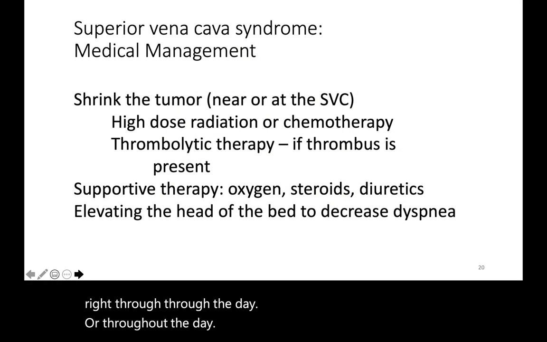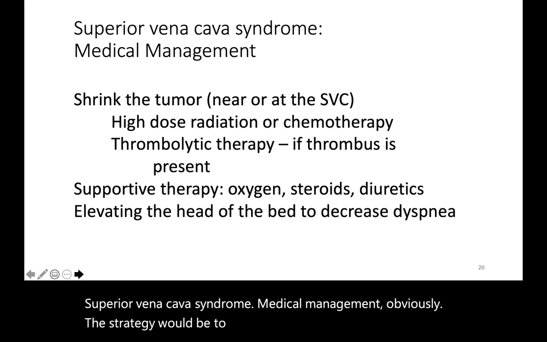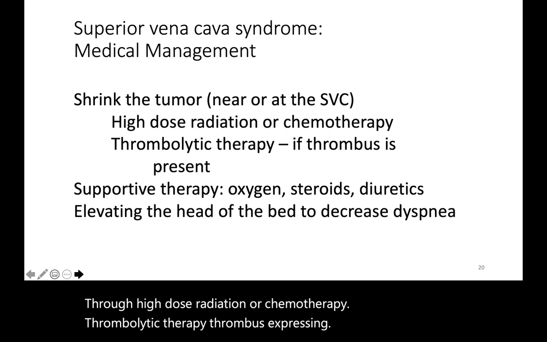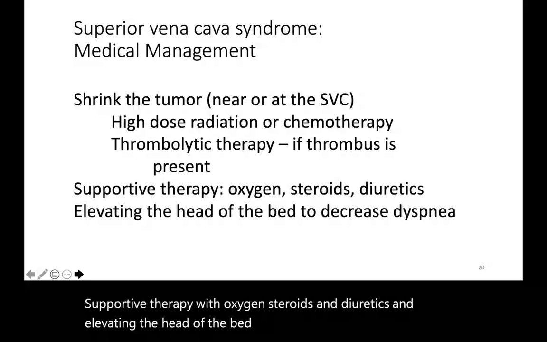Superior vena cava syndrome medical management. Obviously, the strategy would be to shrink the tumor near the SVC through high-dose radiation or chemotherapy, thrombolytic therapy if thrombus is present, supportive therapy with oxygen, steroids, and diuretics, and elevating the head of the bed to decrease dyspnea.